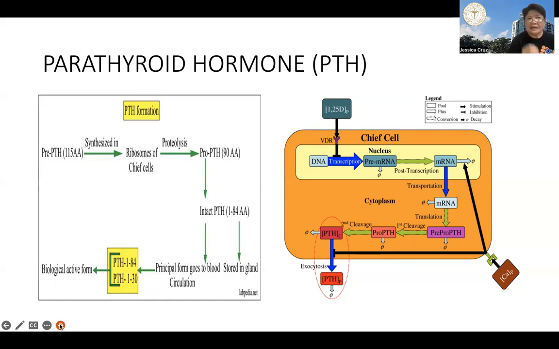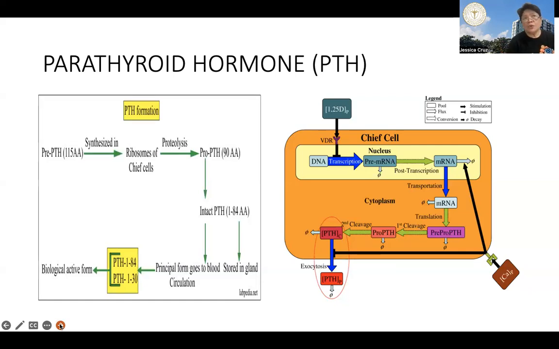Now, within the parathyroid gland there's an enzyme which is a protease. It is a calcium-sensitive protease that is able to cleave the hormone into fragments and thereby deactivate it.